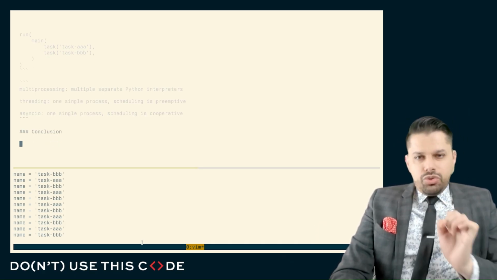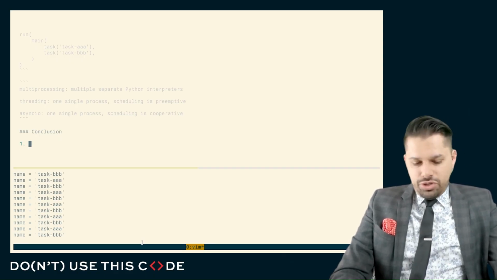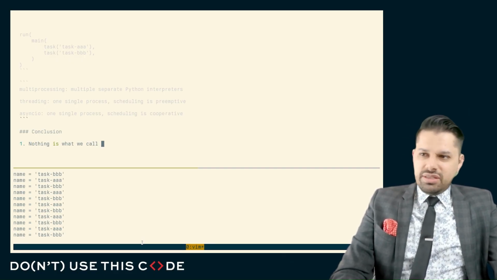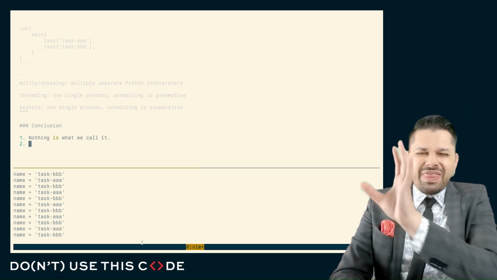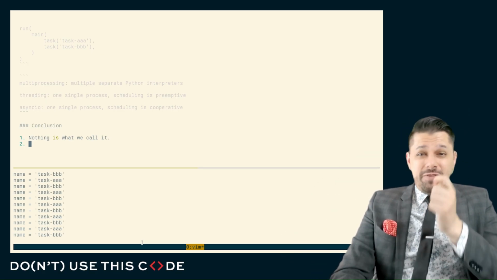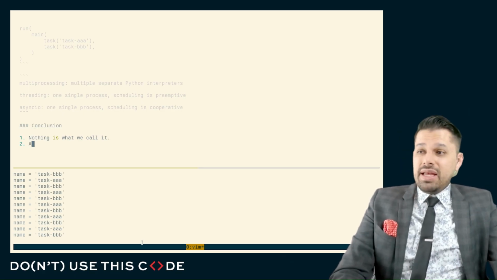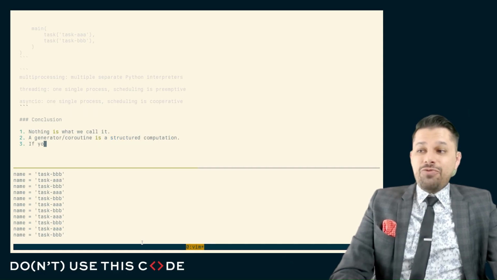Now, to draw this to a conclusion, I want to draw your attention to one or two key points. First, nothing is what we call it. And I know this is very, very confusing. It confuses me every time I have a conversation with somebody and I say, no, not that coroutine, this other coroutine. But fundamentally, the core of the idea behind all of this is a generator or a coroutine is a structured computation.